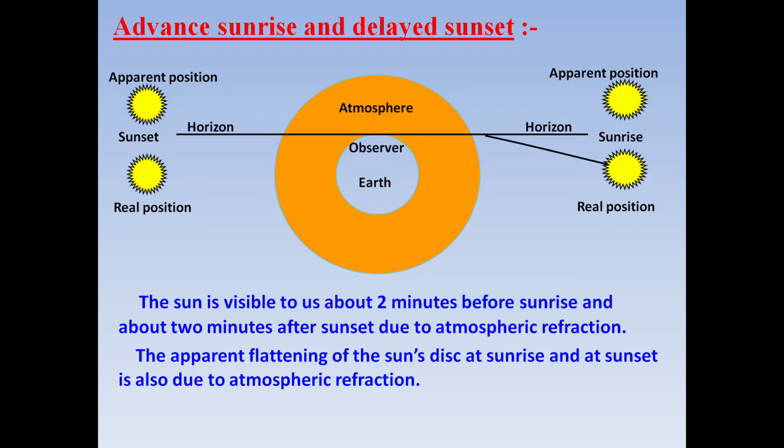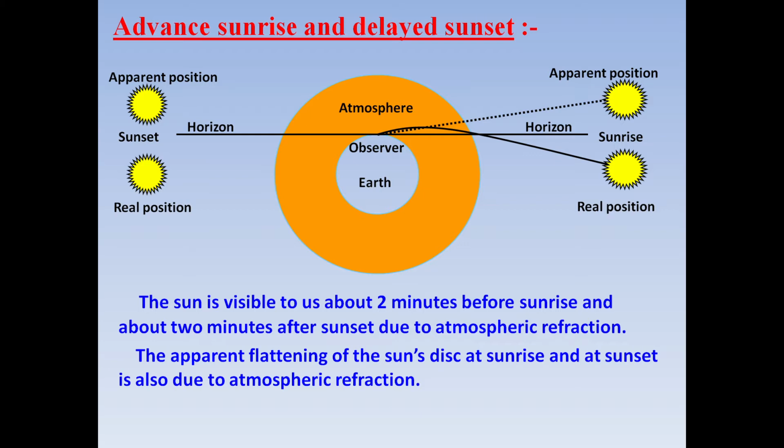now see here, when we produce this bent light in the backward direction, then we see the apparent position of the sun. So from the real position, the light has traveled, it has bent, and when this bent light is produced in the backward direction, then you see the apparent position of the sun during sunrise. And that's why we can say that the sun is visible to us 2 minutes before sunrise.